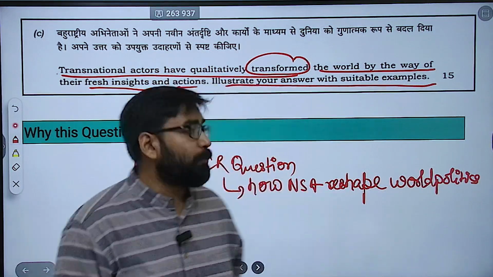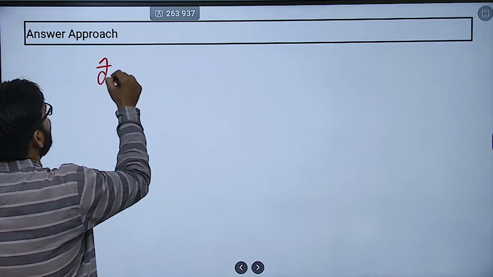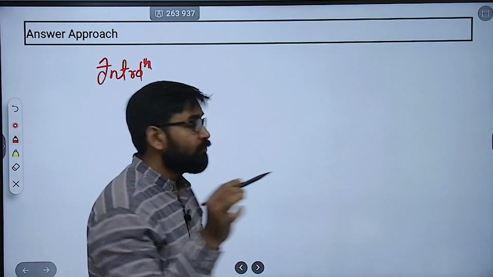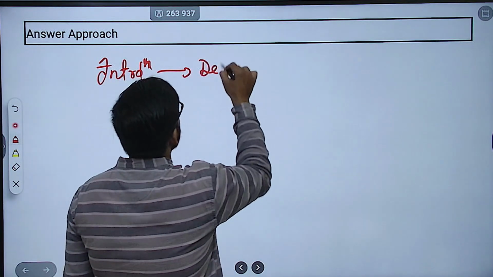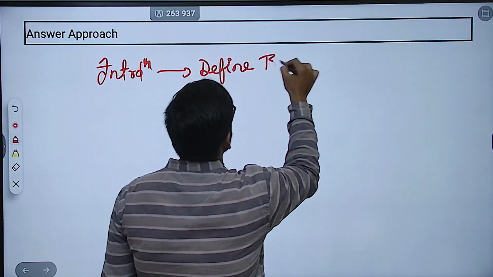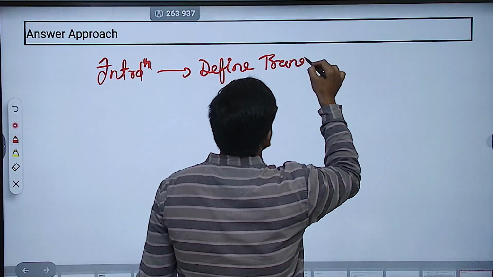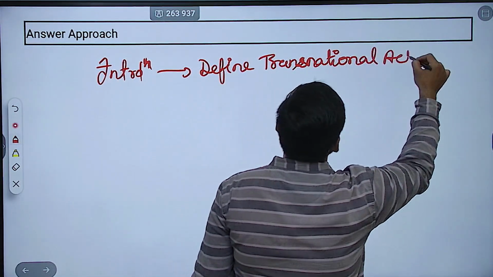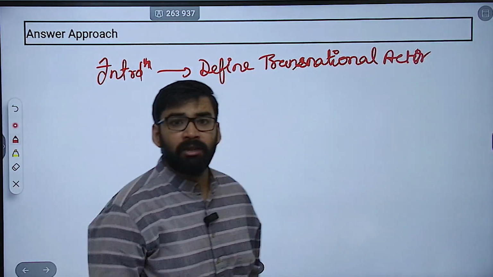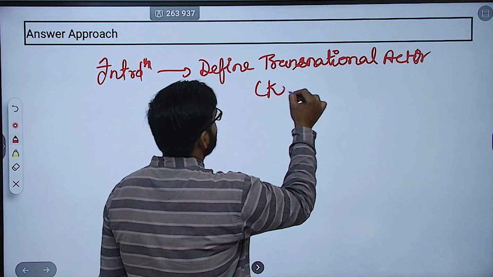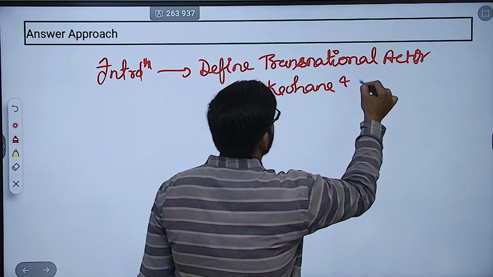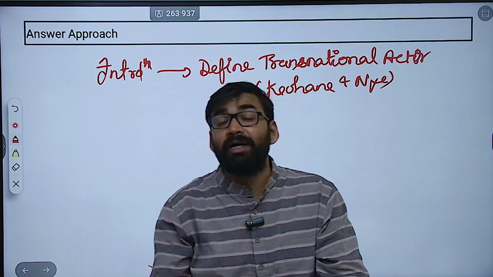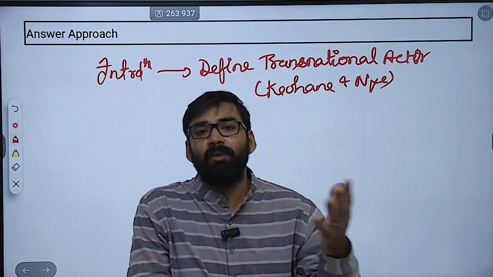Now, what should be your approach? How are you going to write the introduction? Now, writing the introduction: first, you have to define the transnational actor. You can give the definition according to the Keohane and Joseph Nye approach, that these actors operate across borders and are not controlled by states.